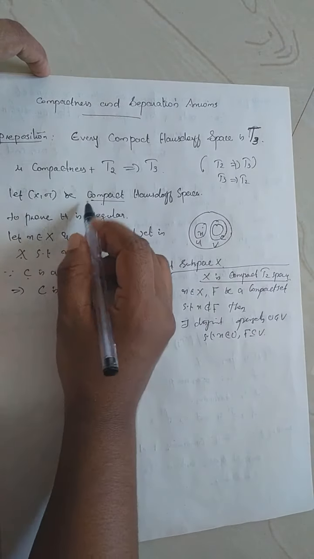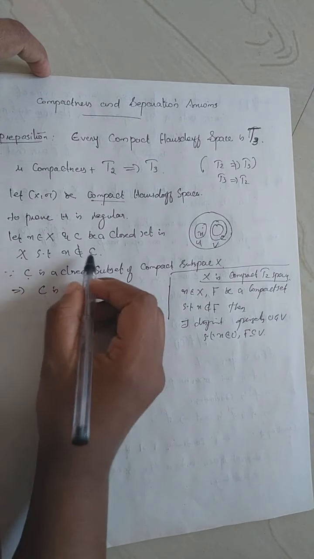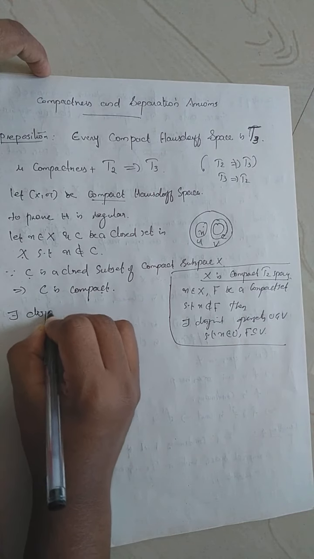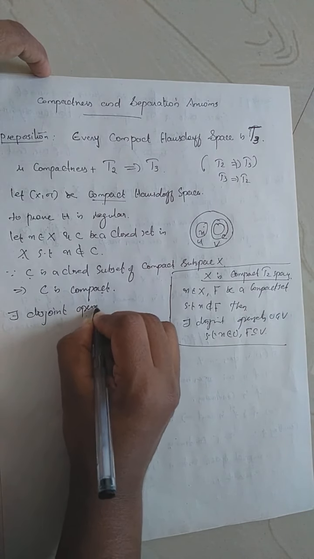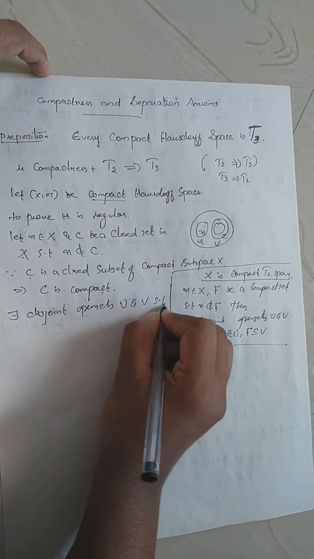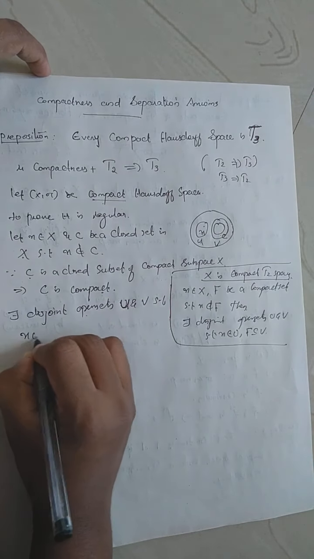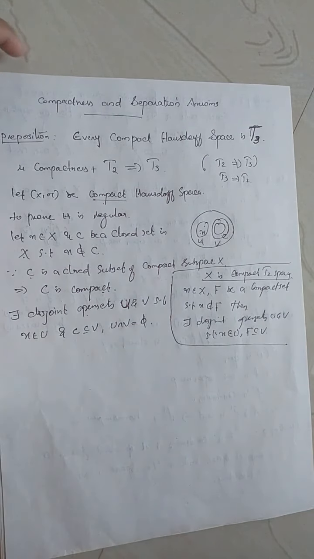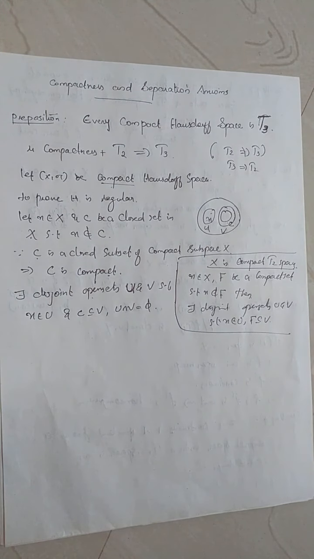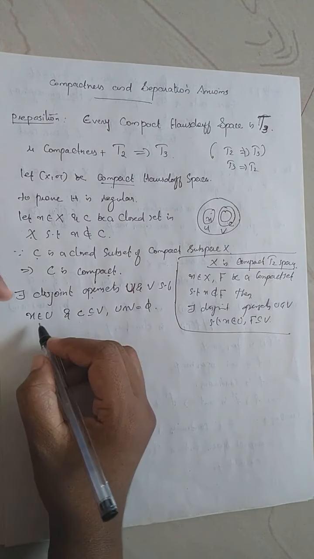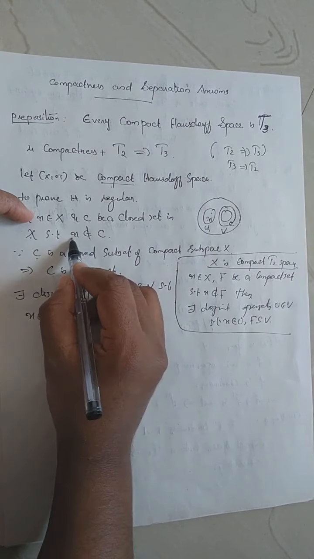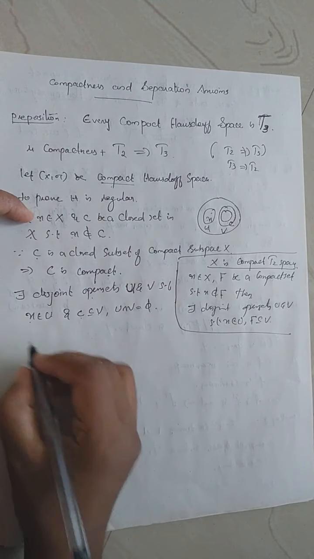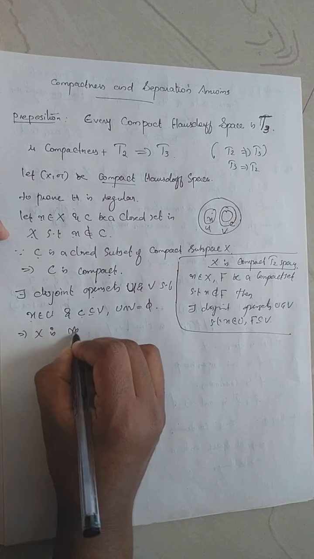Since our capital X is a Hausdorff space and C is a compact set not containing the point X, by this result there exist disjoint open sets U and V such that X belongs to U, C is contained in V, and U intersection V is empty. So corresponding to a point and a closed set not containing that point, using compactness we get this result, which implies our capital X is regular.